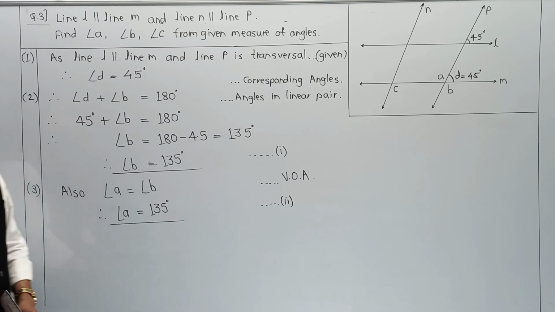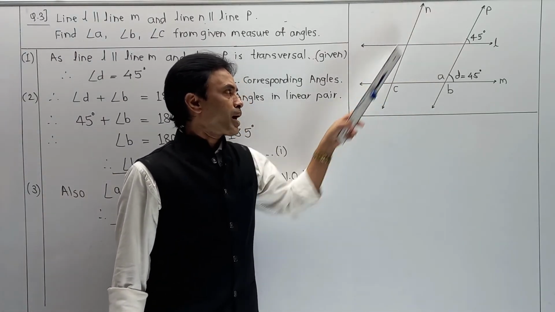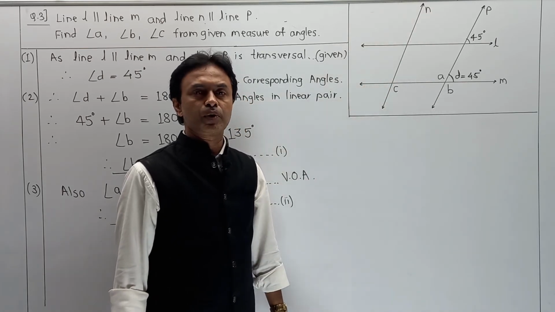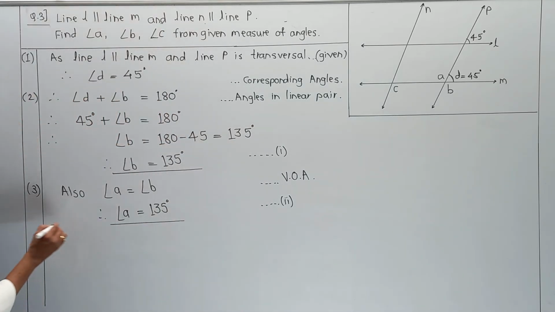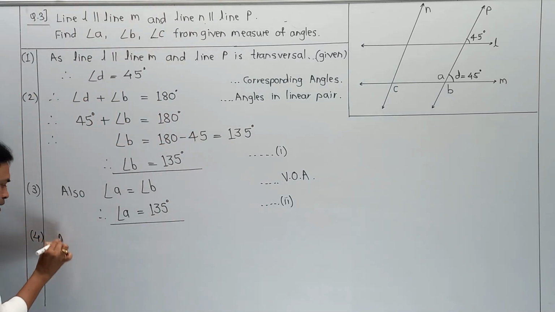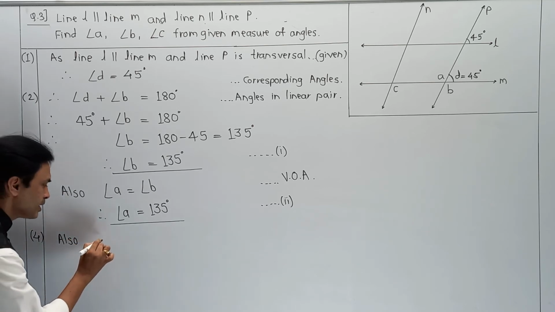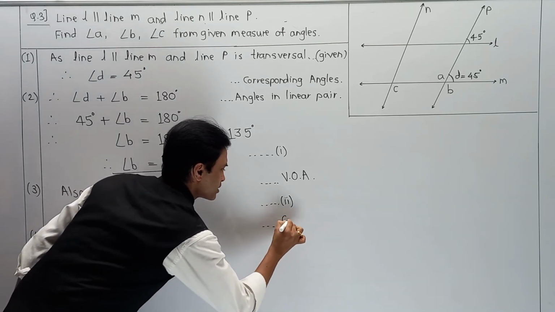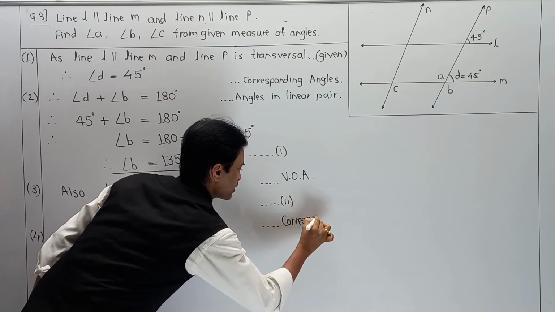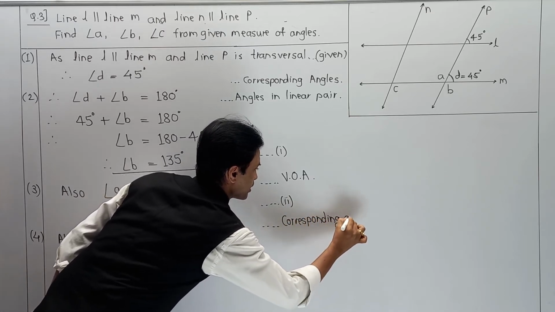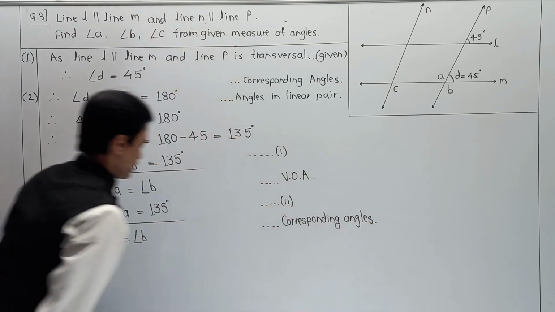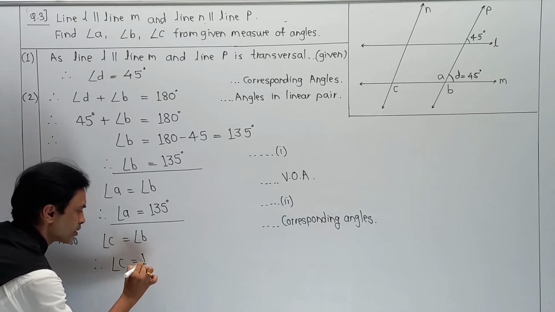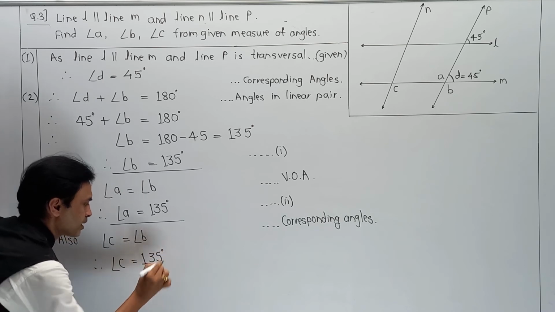Now the third part is, again, your line P is parallel to N. Line P is parallel to N. Automatically angle B and angle C become corresponding angles. So again they are congruent. So your last answer, fourth: also, angle C equal to angle B. Reason, corresponding angles. And angle C is nothing but 135 degrees.